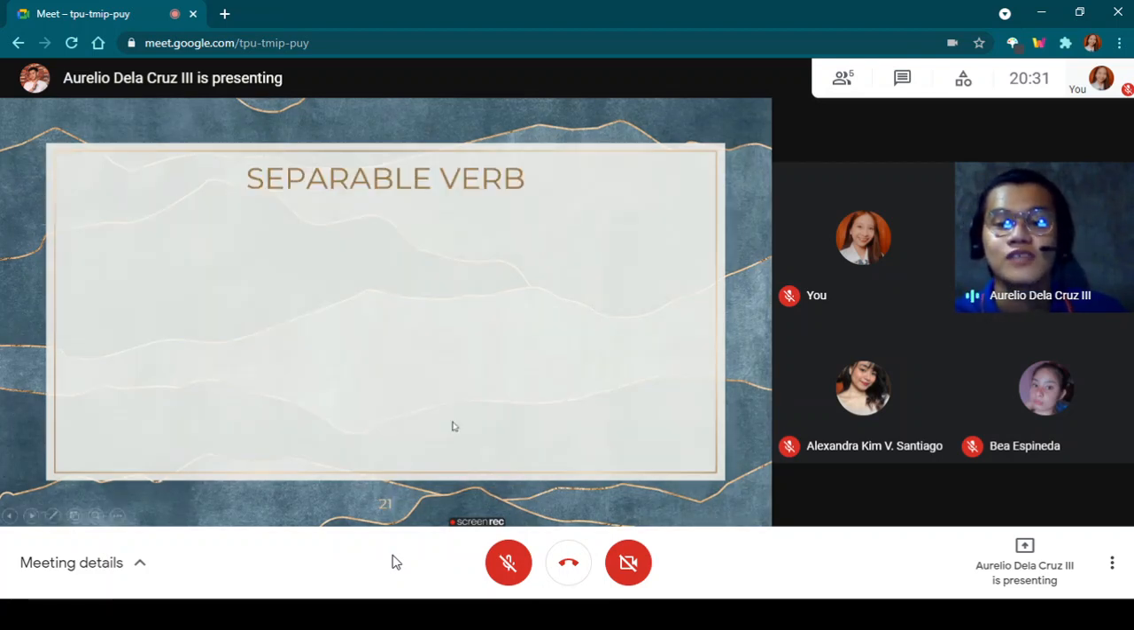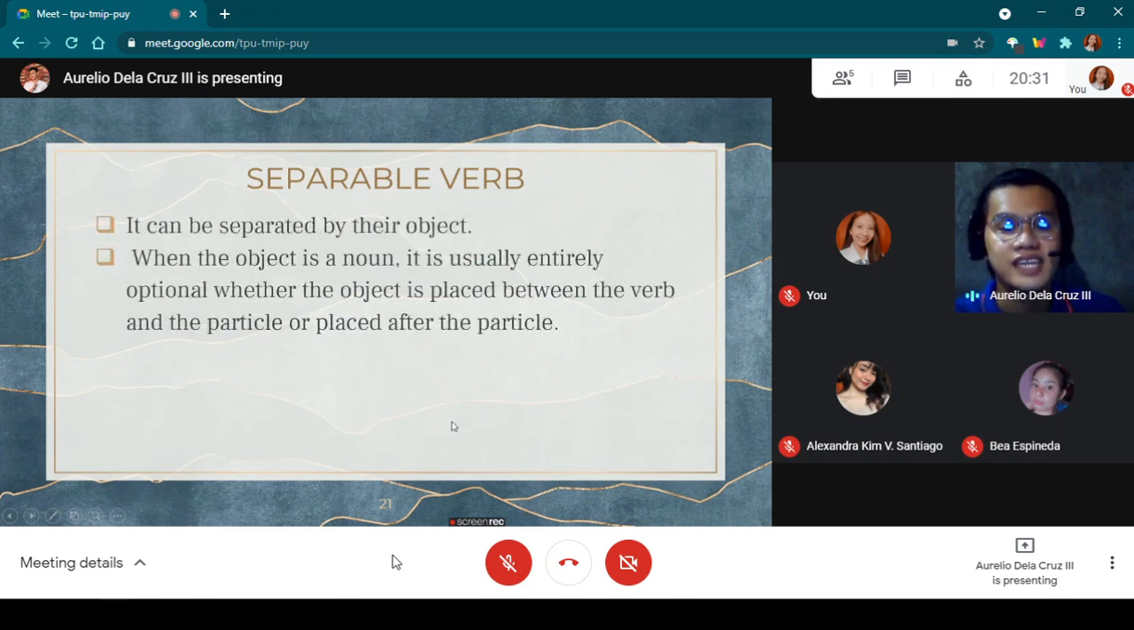Now let's proceed to the separable verb. It can be separated by its object. When the object is a noun, it is usually entirely optional whether the object is placed between the verb and the particle or placed after the particle.